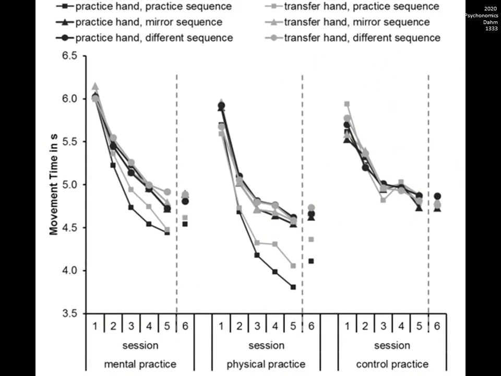I will now introduce you to the main results. Effect sizes and p-values of the effects of the ANOVA with the factors practice group, session, sequence and hand are available at the static poster.